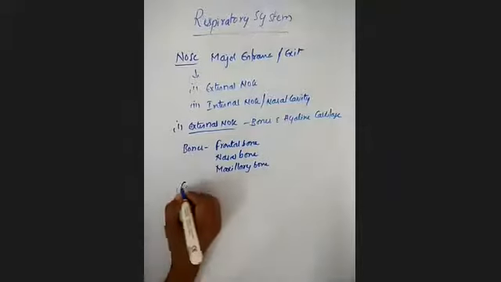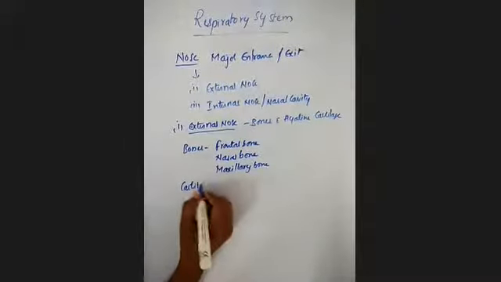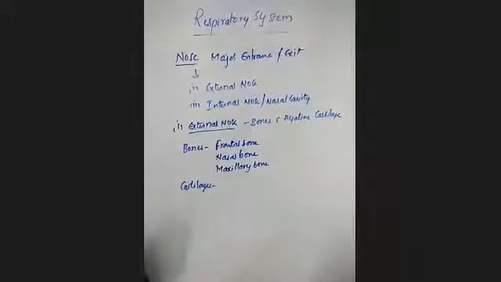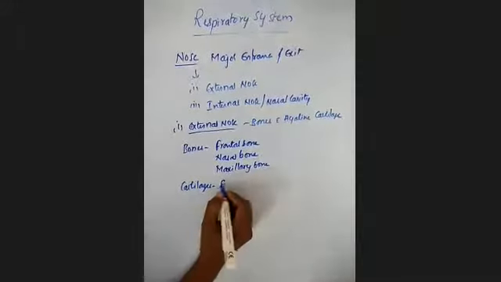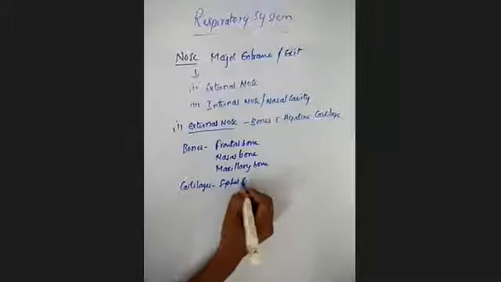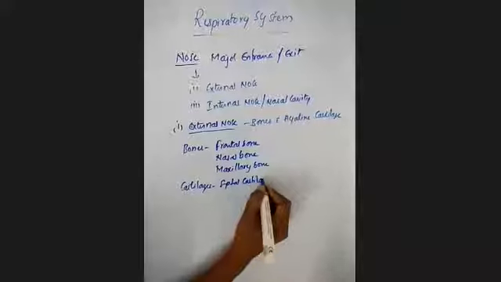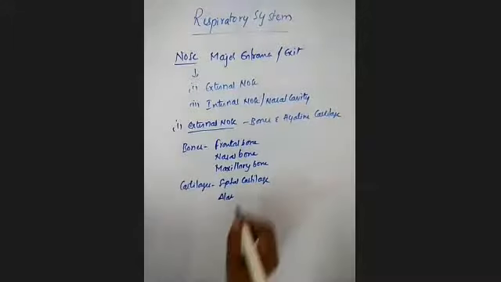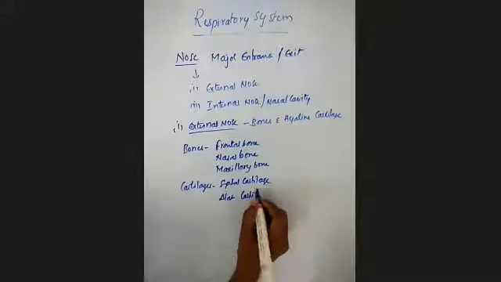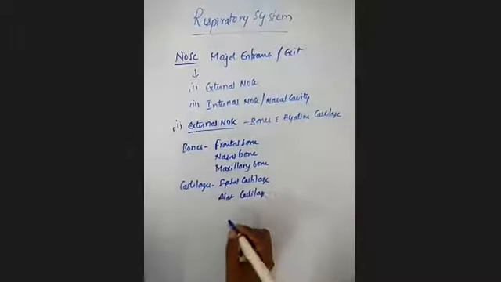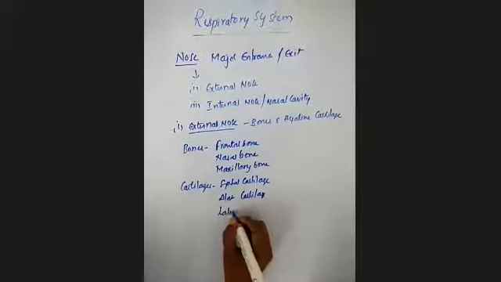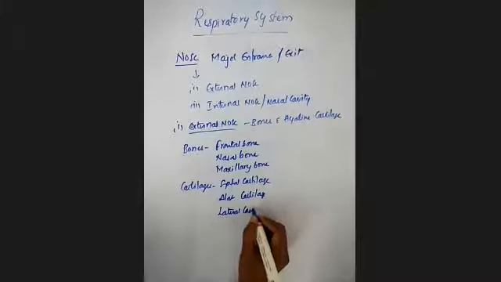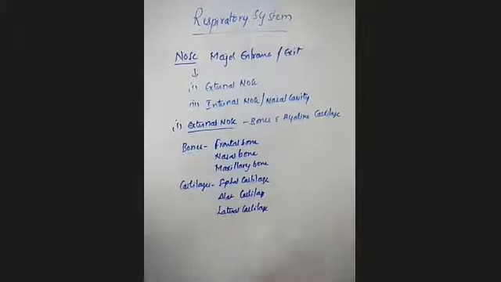The cartilages included are the septal cartilage, alar cartilage, and lateral cartilage.